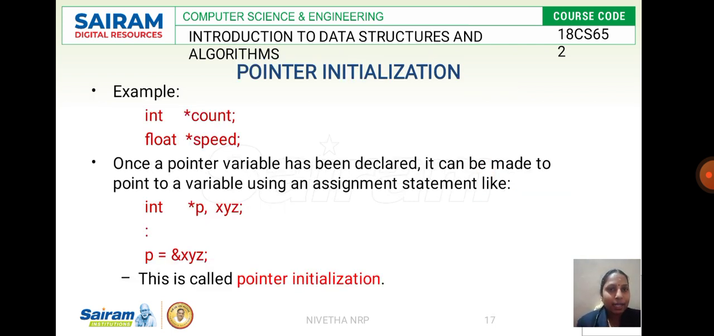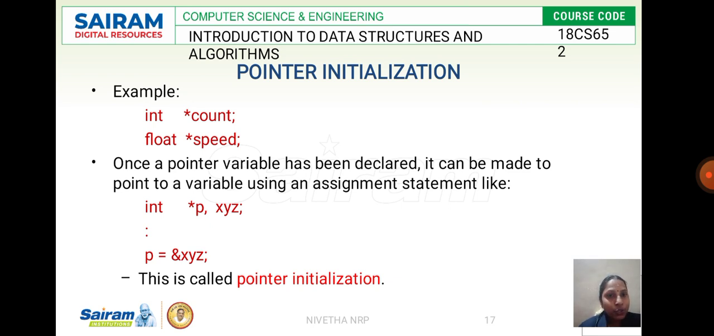For example, if I want to initialize pointers for count and speed, I give an asterisk before count and speed. What it specifies here is the address where this count is stored. Since it is int, you have 2 bytes of address space to store the count, and that will be specified to this asterisk. Then you have float. For float it is 4. So for speed, when you give this, memory will be automatically allocated for it.